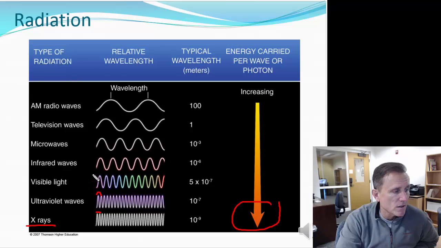Visible light, and that is all the light that we see from red to violet. Violet on the short end and red on the longer end.